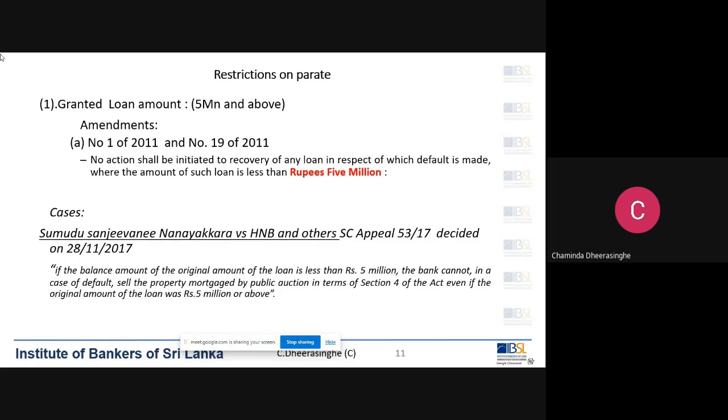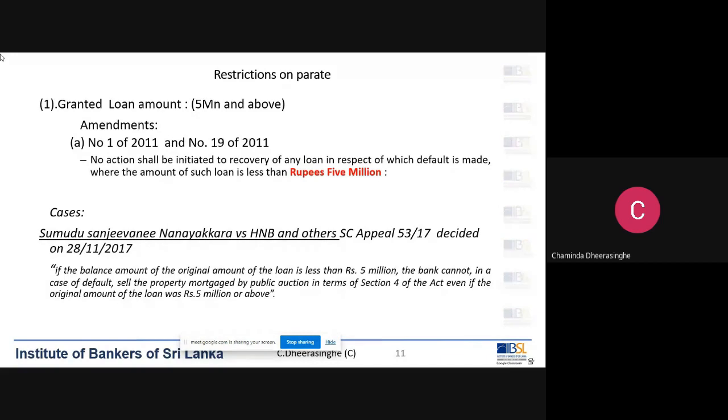That is number one. Here is another example. We have granted a loan facility of 6 million. The capital outstanding today is 4.5 million and interest is 500,000. When you add these, the total outstanding is over 5 million. Still, we can't go Parate because the capital outstanding is below 5 million.